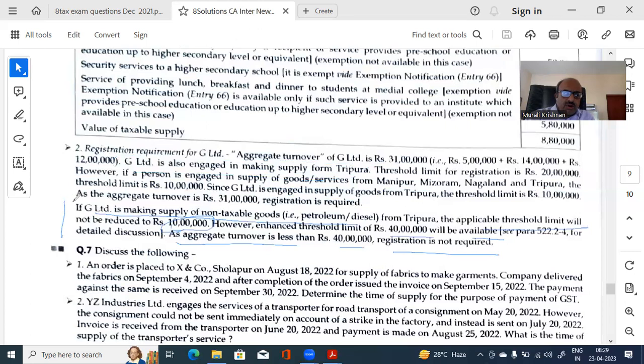Now, this part I am not convinced with the way I've looked at. Somewhere they have given this para number. I am not able to understand from the para. Please check in your material how this part is given. I'll explain that.